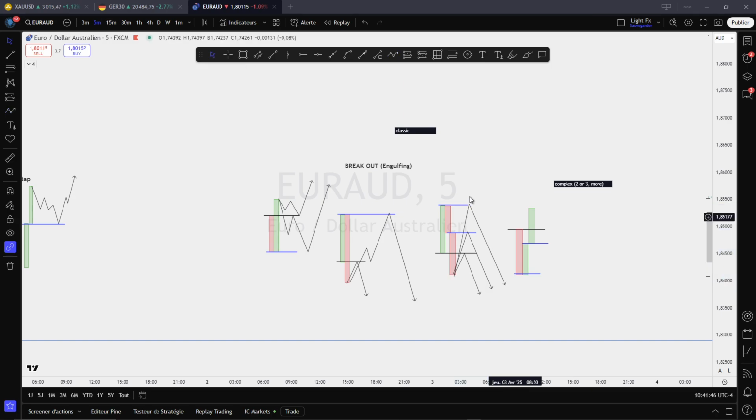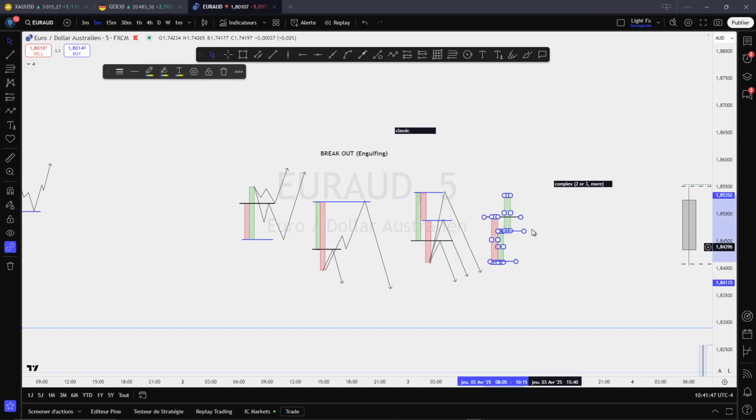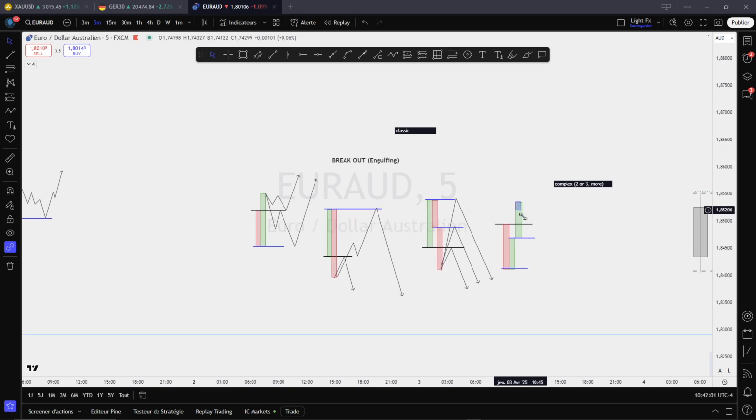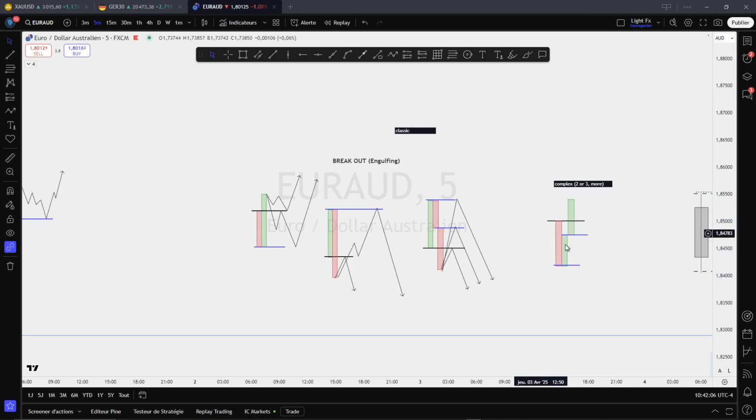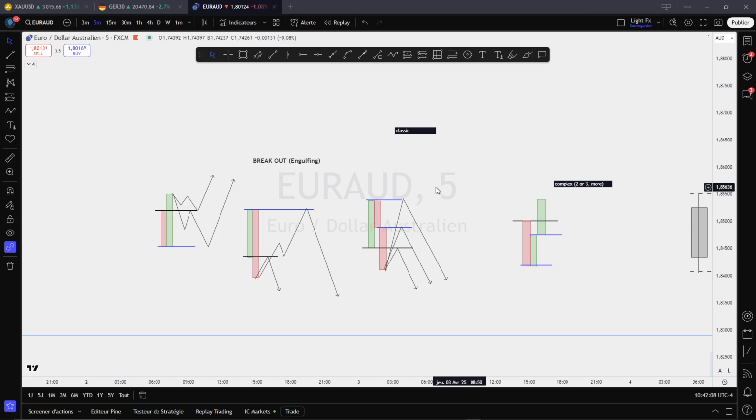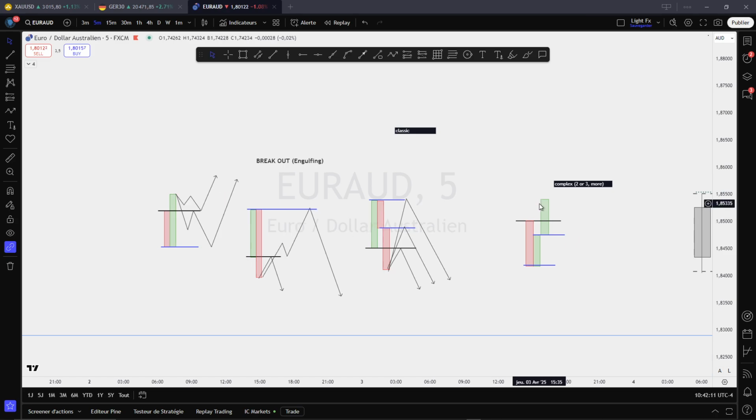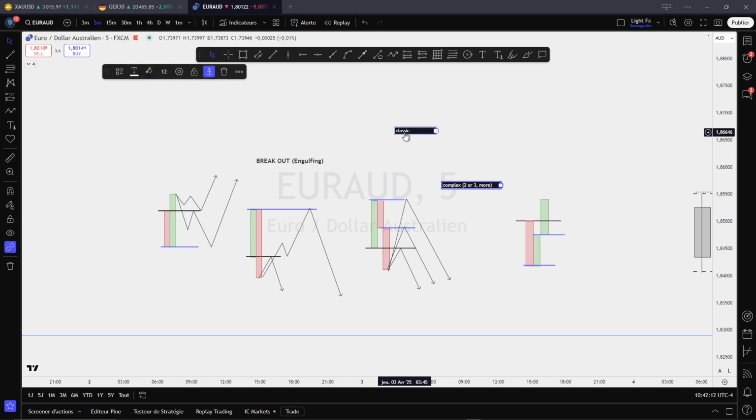So if this one is a daily candle, sorry, let me take this away first and then I can explain. Okay, good. You see now, this is classic and this is complex.